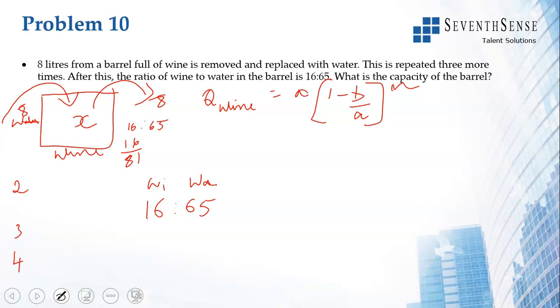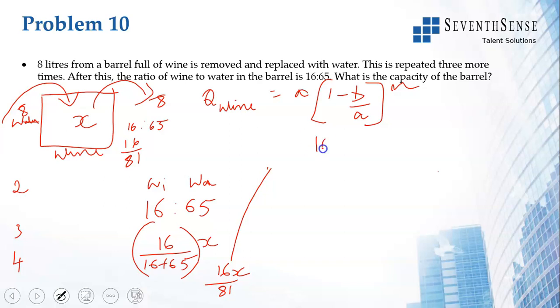So if the capacity of the barrel is X, wine that is left over will be 16 by (16 plus 65) into X, which is 16 by 81 into X. So the quantity of wine left after 4 removals is 16 by 81 X, where X is the capacity of the barrel.